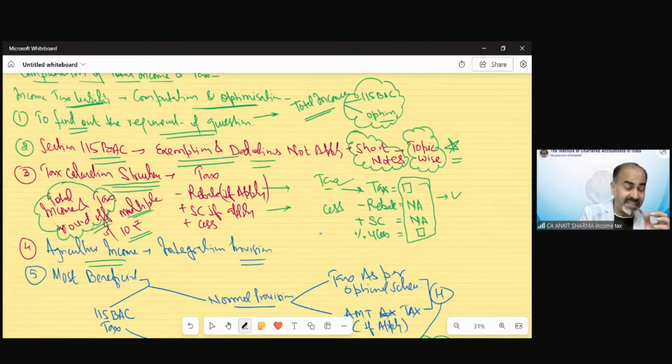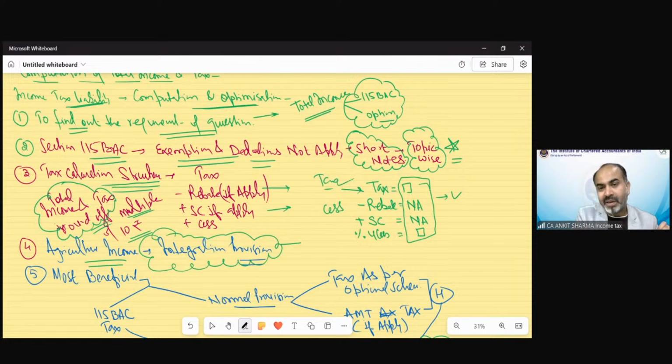But if there is any question with a simple line of 6 or 7 words that the assessee has agricultural income of 2 lakh rupees or 1 lakh rupees, and you think that agricultural income is exempted, so you do not need to include it or do any treatment of this agricultural income, that would cost you a lot, because there could be applicability of integration provision.